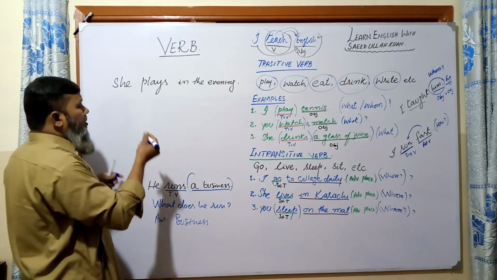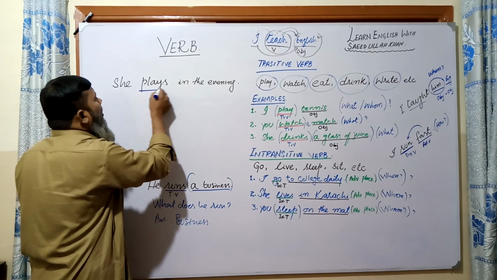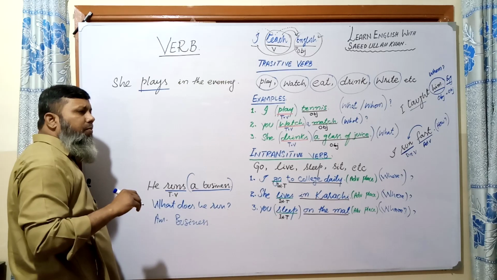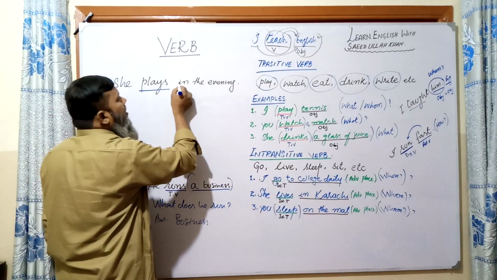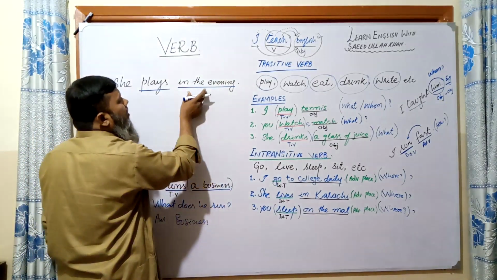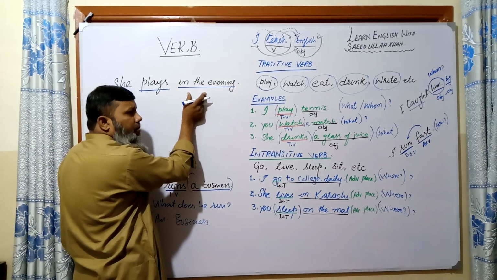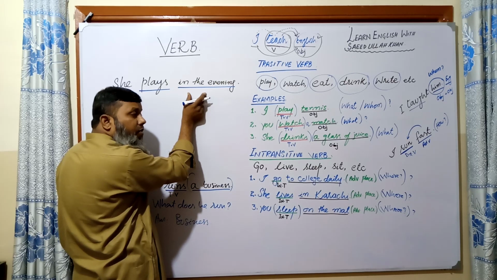You can say, sir, here play is an intransitive verb because there is no object. It gives the answer to when does she play? In the evening. It is an adverb of time.